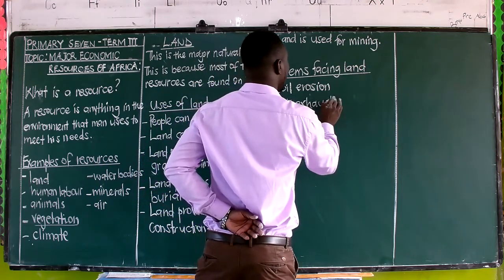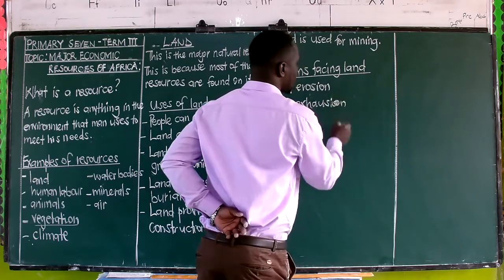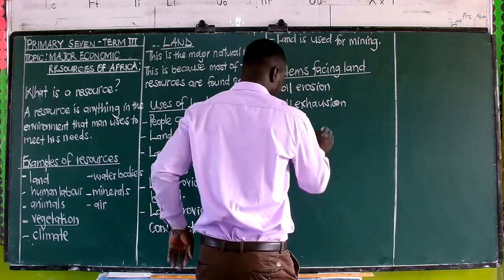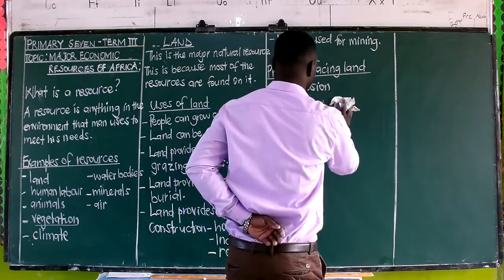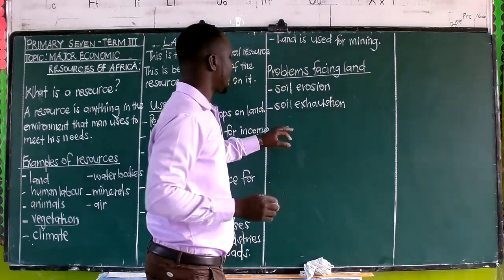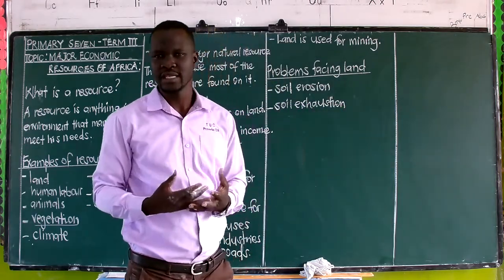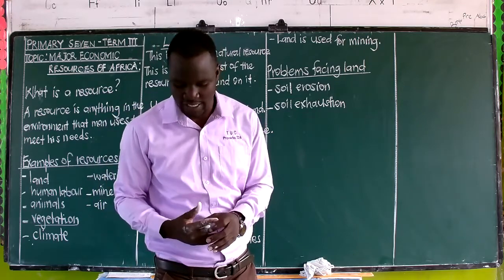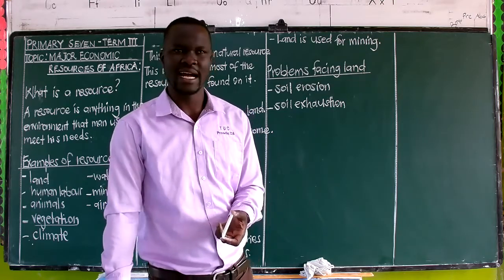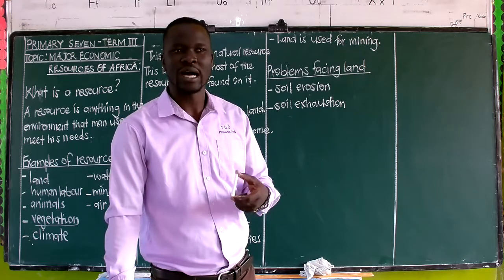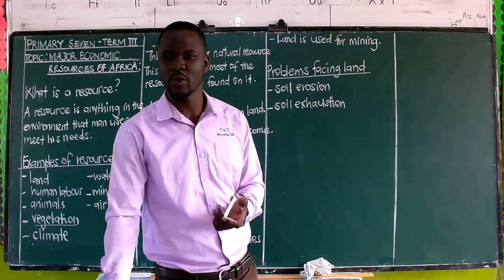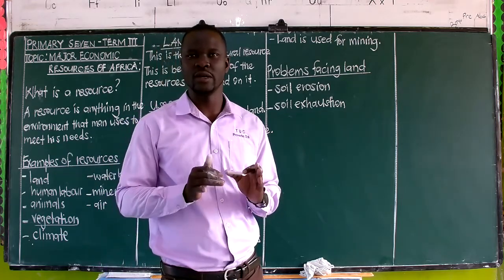Next, we have what we call soil exhaustion. This exhaustion sometimes comes as a result of overusing land. That is what brings soil exhaustion. This is when land is overused, like continuous using of land without allowing it to rest. It makes the land become tired. Just like us human beings, if you work from morning up to around lunchtime without resting, you will feel tired, you will feel weak.